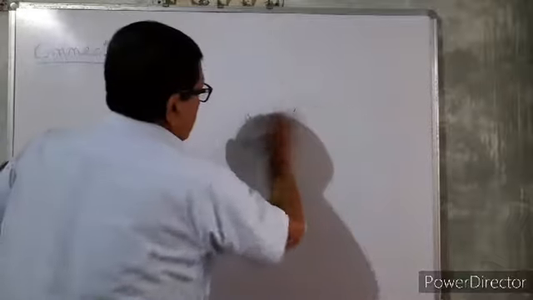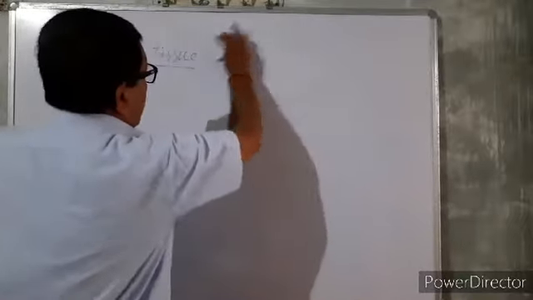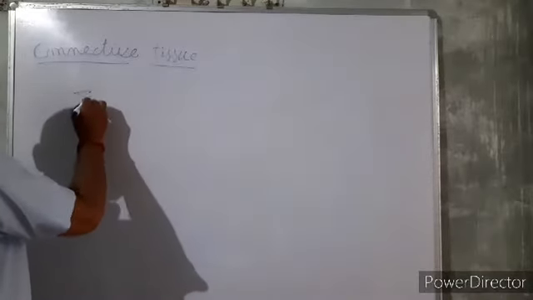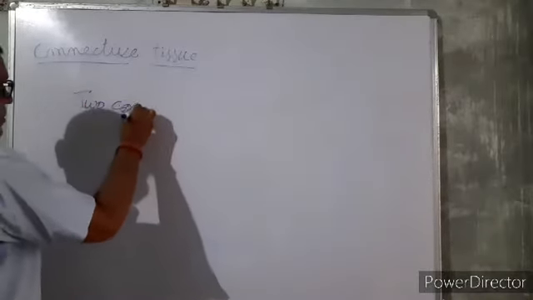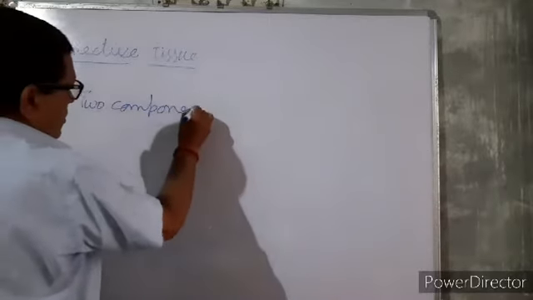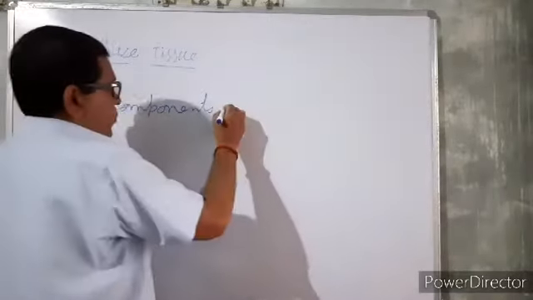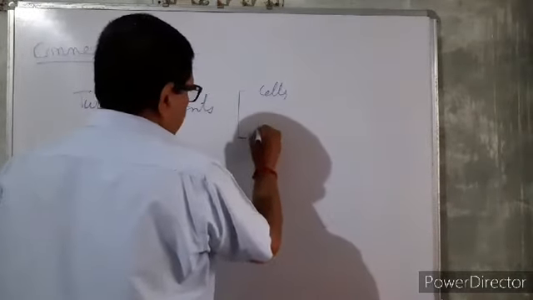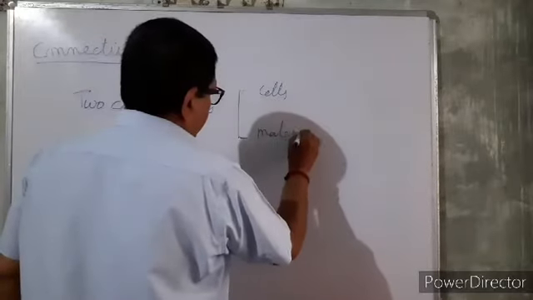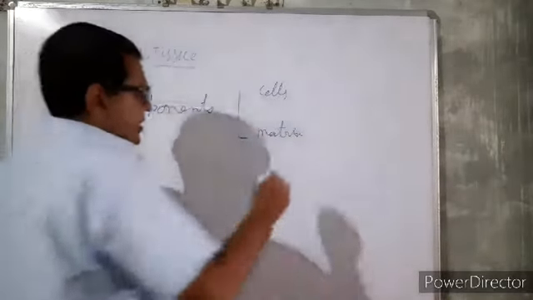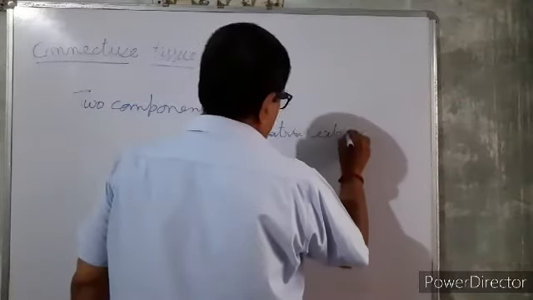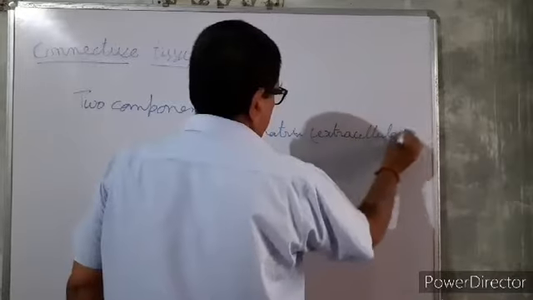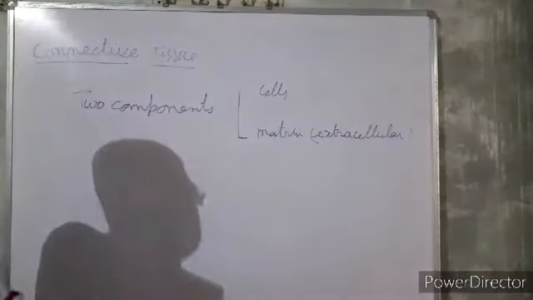One is the cells and the other the matrix, the extracellular matrix.